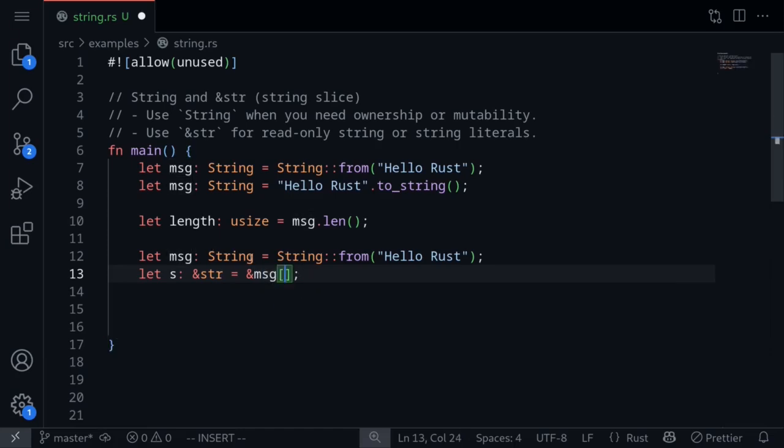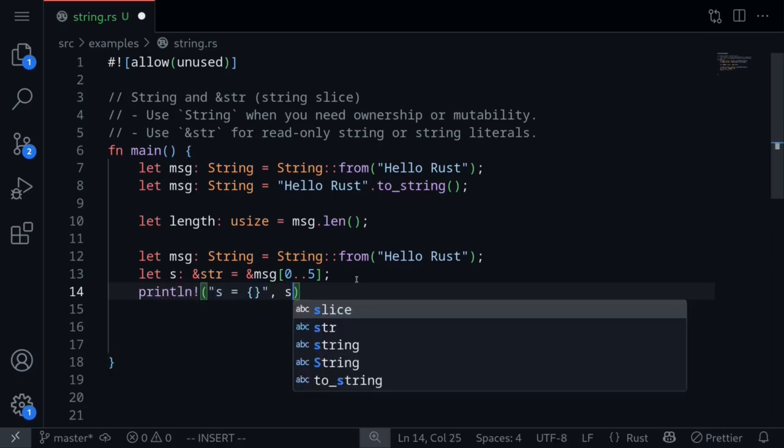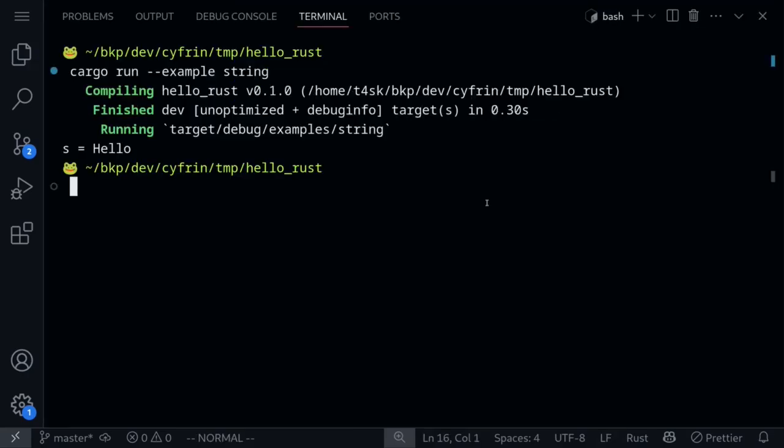Another way to create a string slice is to create a slice of this string. For example, let's say that we wanted to get the first 5 letters from this string called message. We'll start from 0 and then go all the way up to the 5th character. So when we print this out, we're going to get the word hello. Let's print this out. println s is equal to, and then print s. Execute the code and we get s is equal to hello.